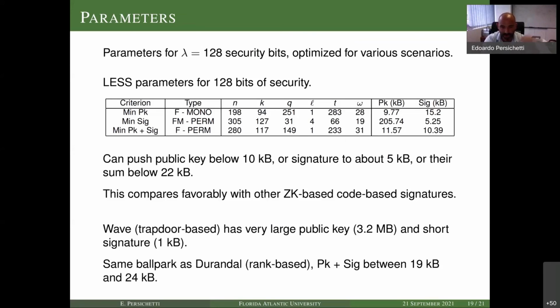When we talk about other schemes, Relinde before introduced rank-based cryptography, rank metric, right? So we have a scheme called Durandal, which has a similar ballpark in terms of public key and signature size, although they are based on rank metrics, so it's something different, a different kind of problem with their own drawbacks and advantages. So in the end, we have a very viable scheme with high flexibility.